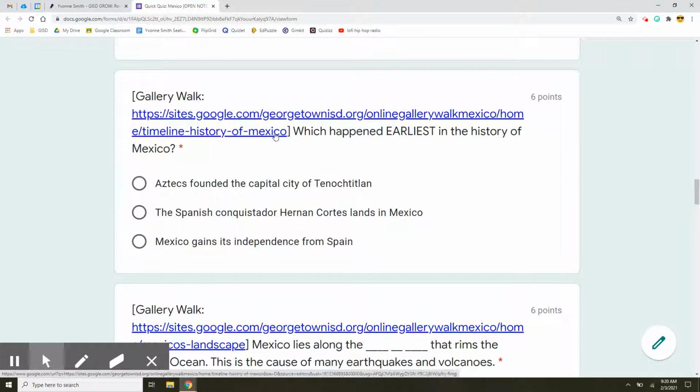Again, we'd want to click on this timeline before we see which happened earliest in the history of Mexico. Aztecs founded the capital city of Tenochtitlan. The Spanish conquistador Hernan Cortez lands in Mexico, or Mexico gains its independence from Spain.